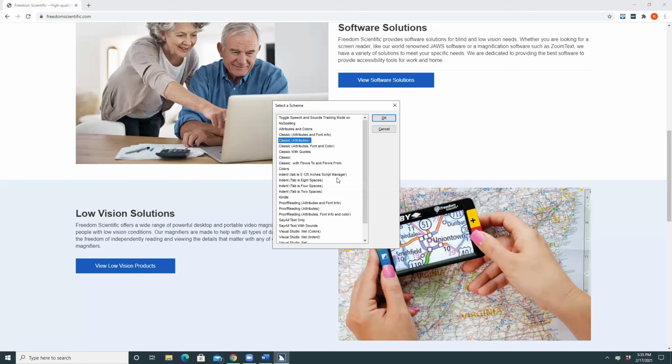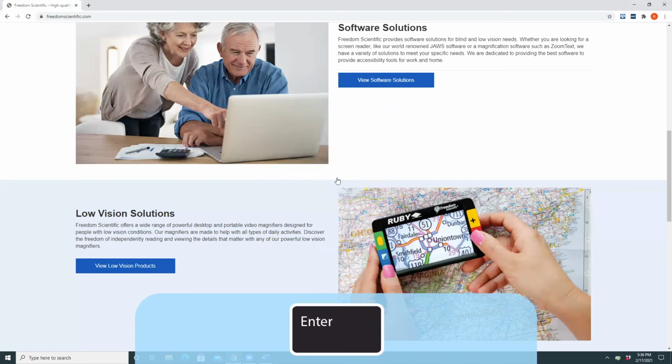But the one that I'm looking for that is specifically pre-built for the web is at the bottom of the list. So I'm going to press the End key to move to the bottom. End, word classic, 25 of 25. And I'm going to up arrow. Web rent a crowd, 24 of 25. Here it is, the second to the last one. It's called Web Rent a Crowd. So it's actually going to use some of the different voices to speak the different types of information on the web page. So I'll go ahead and press enter, or you could tab to the OK button to choose this scheme. Enter, switch to scheme web rent a crowd.